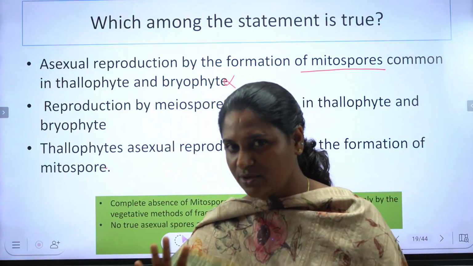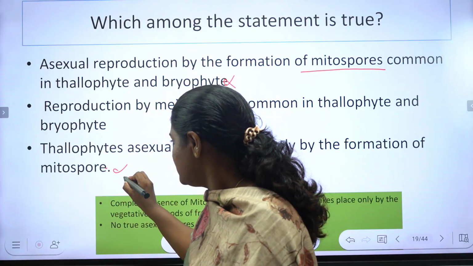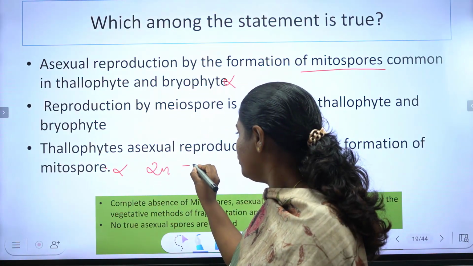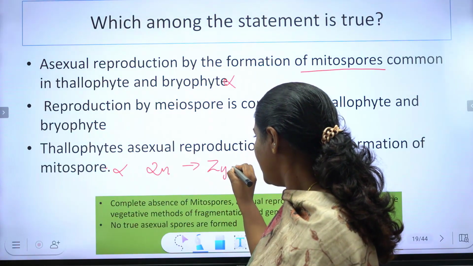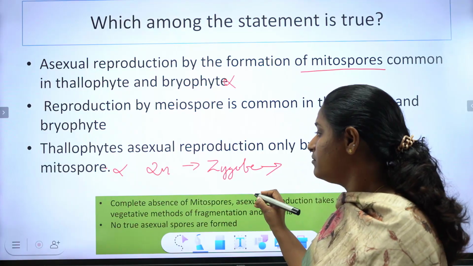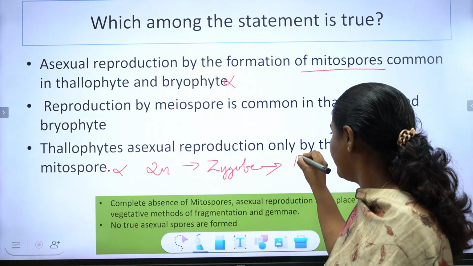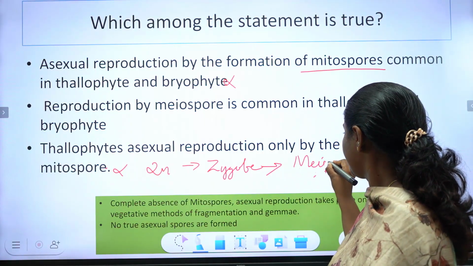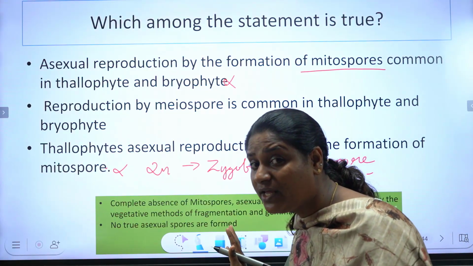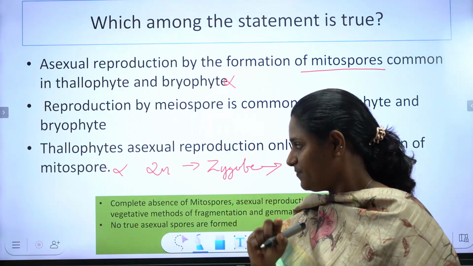That statement is wrong. In certain cases, after the formation of diploid zygote, they enter into a period of rest. Algae എന്ത് ചെയ്യും? ഒരു period of restലോട്ട് പോയിട്ട് in certain cases they undergo reduction division to produce meiospore. So meiospore formation is also occurring in thallophytes.